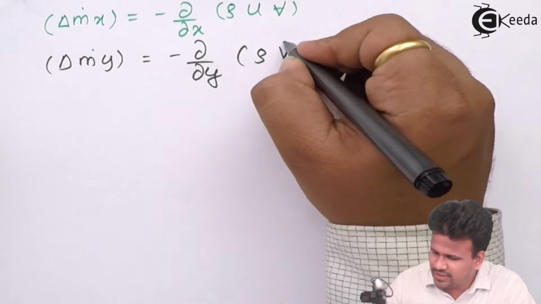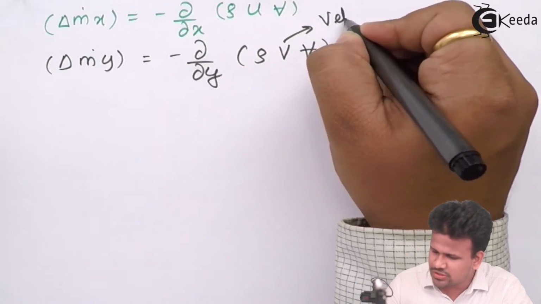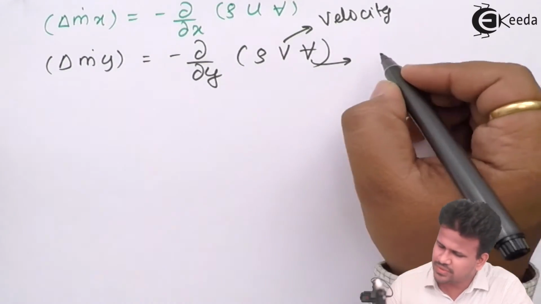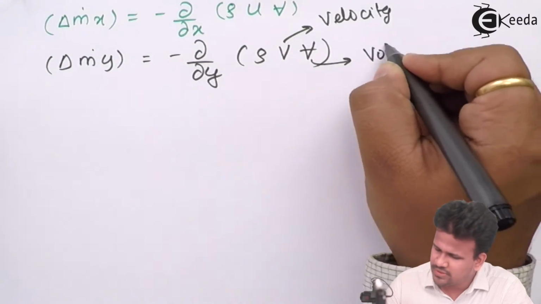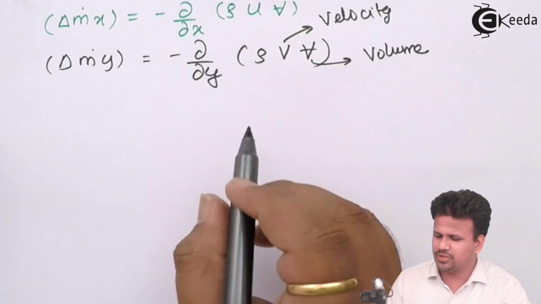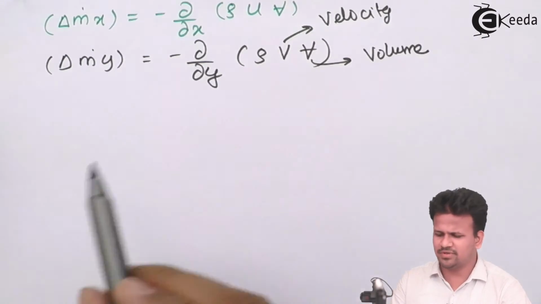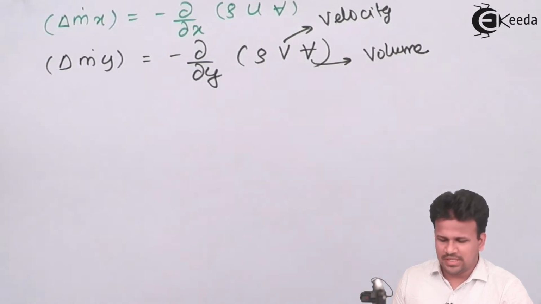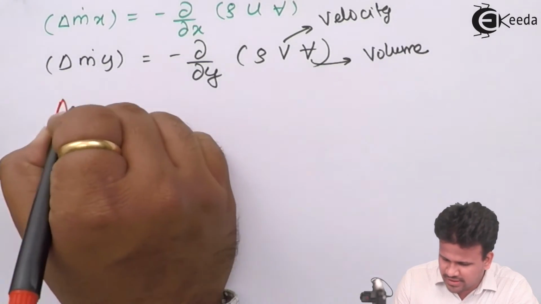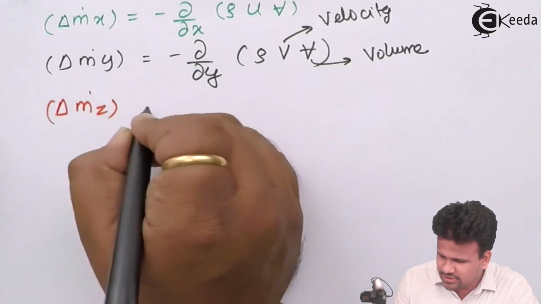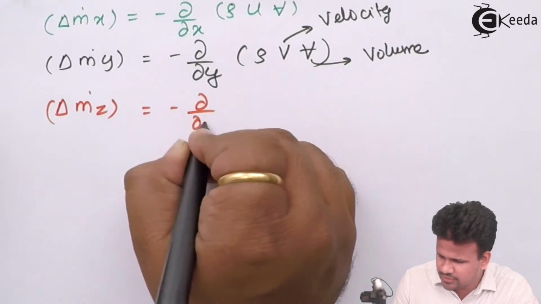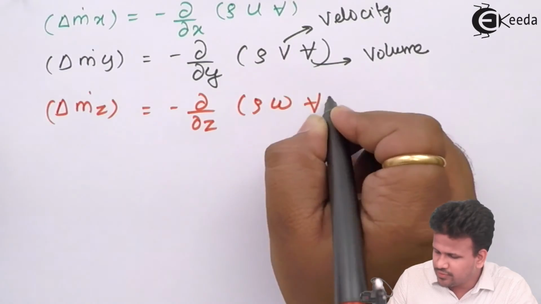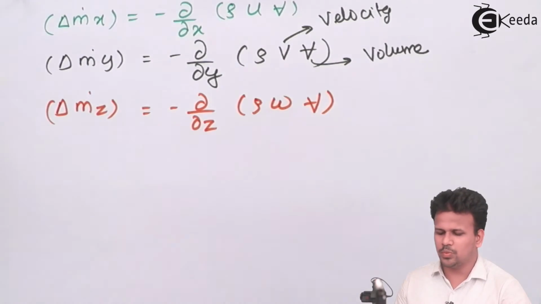Note that we take v as velocity, and we take V capital as volume, since there is no confusion between volume and velocity, because velocity in y direction we denote by v. Similarly, the change in mass flow rate along z direction is equal to minus dou by dou z into rho into w into the volume.